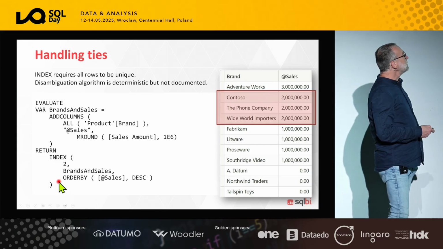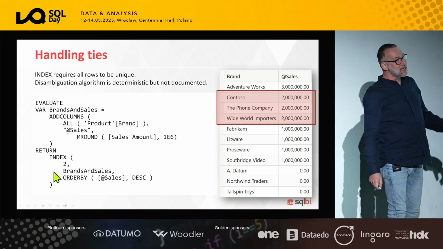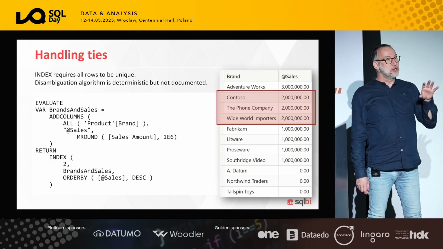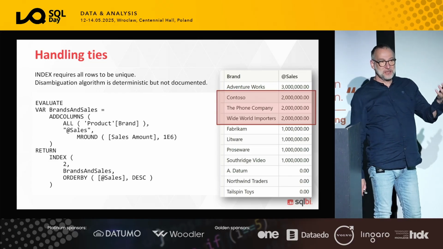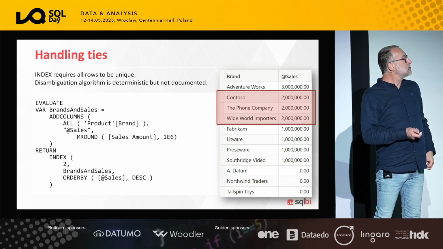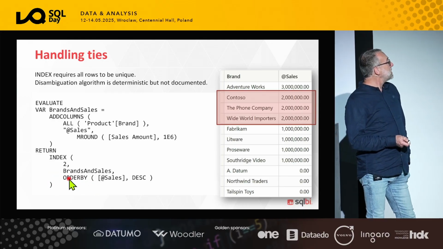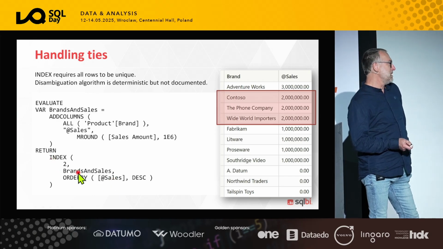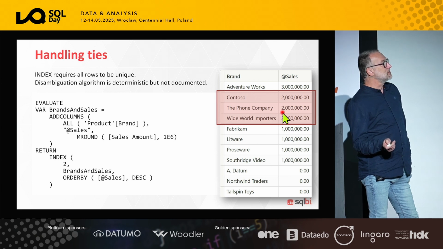One feature of window functions is that they try to guarantee uniqueness of the rows, adding columns by chance, using their own algorithm, in order to guarantee uniqueness. So the thing is, I use index 2 out of brand and sales and I sort it by sales amount. And index says, that's cool, but if I only use sales amount, the result will contain multiple values, so I will end up returning multiple rows.